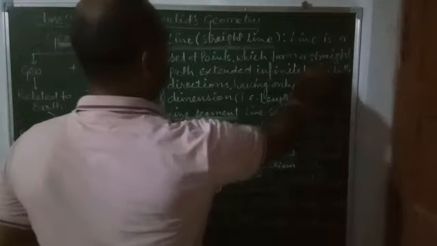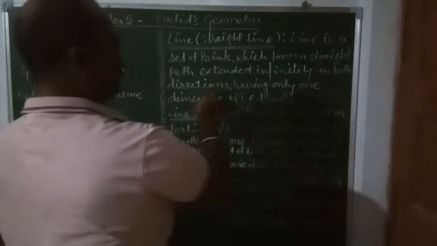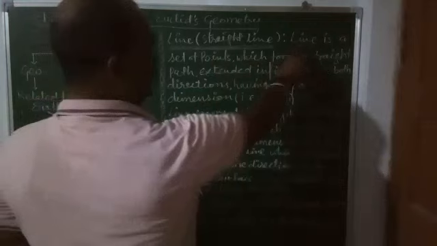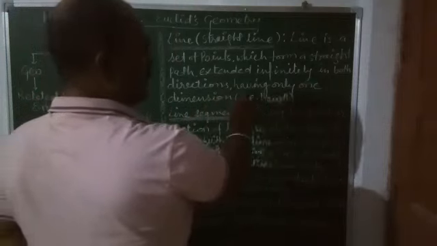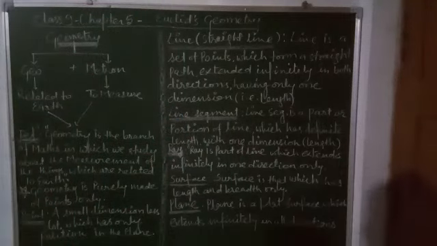Line is a set of points. Line is a set of points which form a straight path extended infinitely in both directions, having only one dimension, that is length. Means in a line, out of three dimensions, only one is there, that is length. Means line has no width and no thickness.